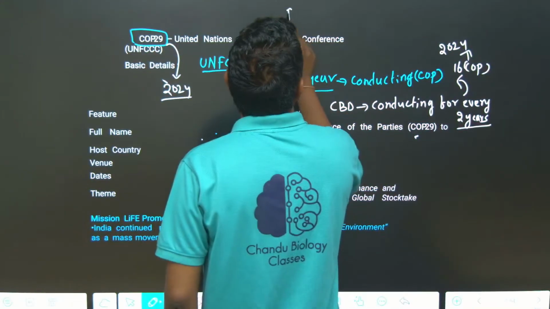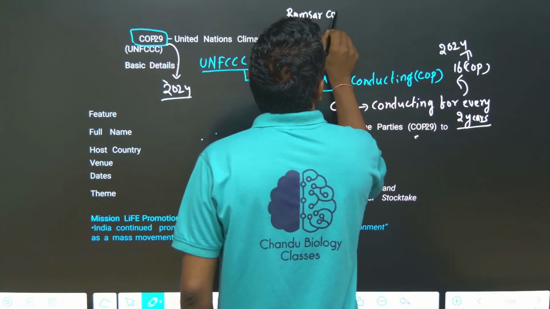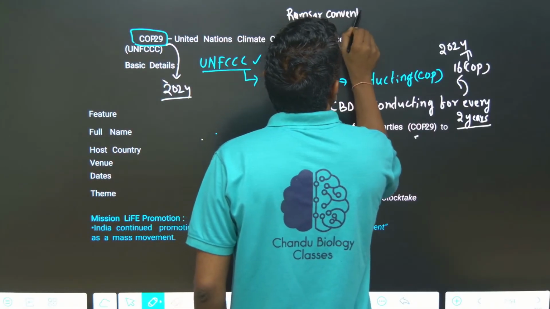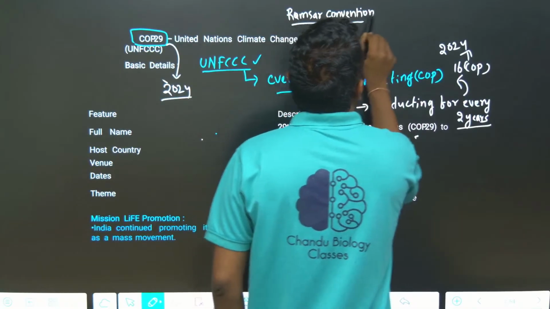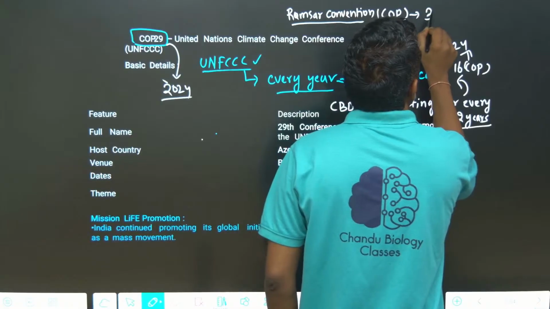There is another Conference of Parties, the Ramsar Convention, which is every 3 years.